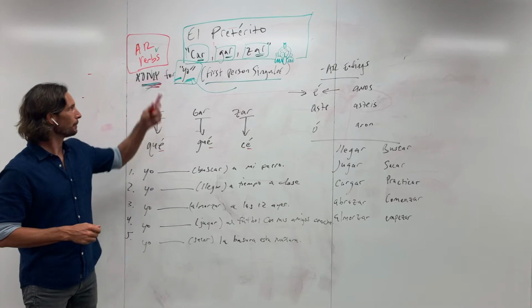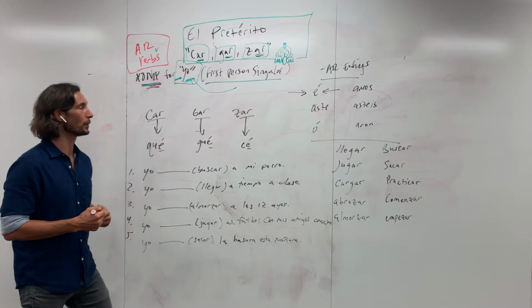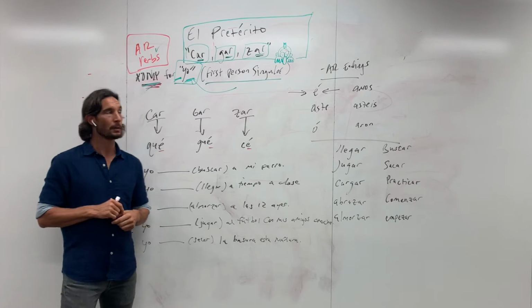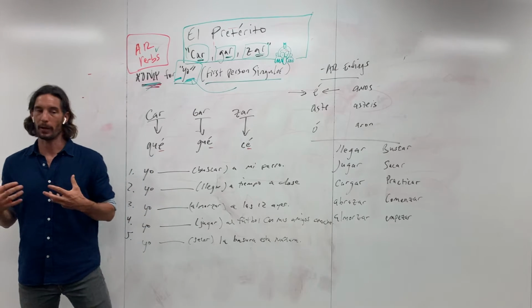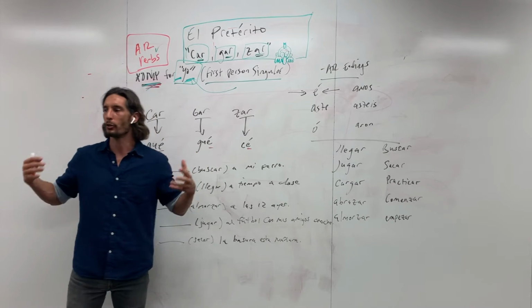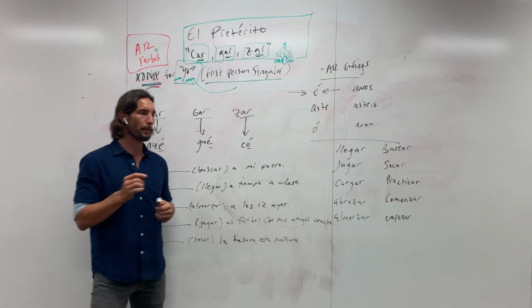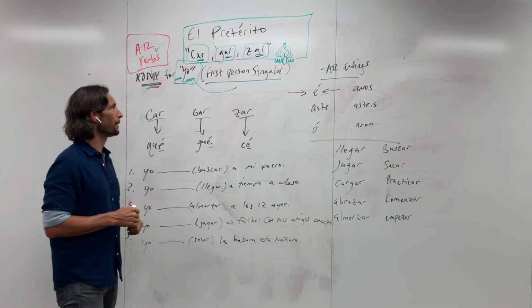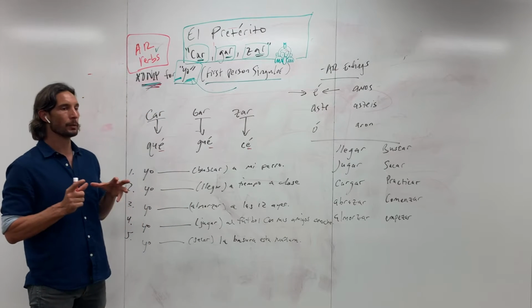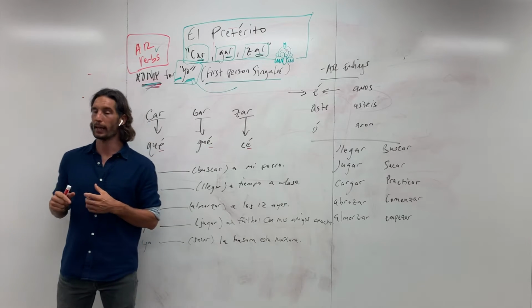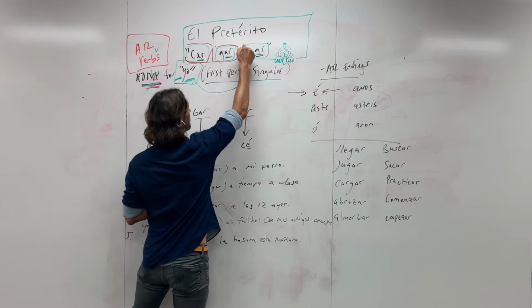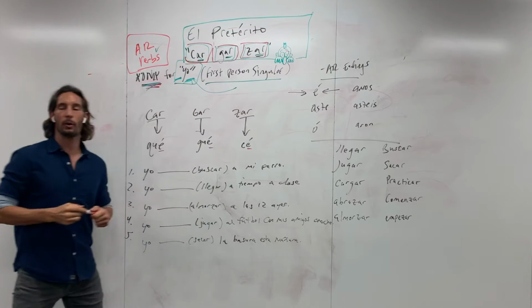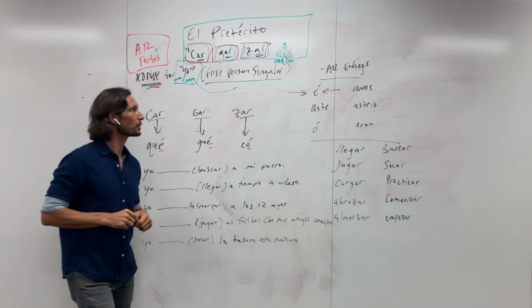Today, you can see what we got here on the board. We're looking at el pretérito. And of course, we've already looked at the regular preterite, sort of the mechanics of how to do the preterite and what it is. But I wanted to focus on something more specific today, and that's, as you can see here in green and black, and now I'm going to highlight it in red, what are known as car-gar-zar verbs.